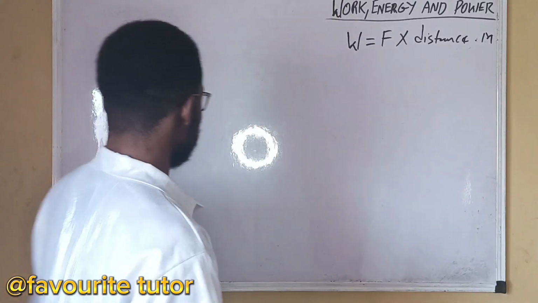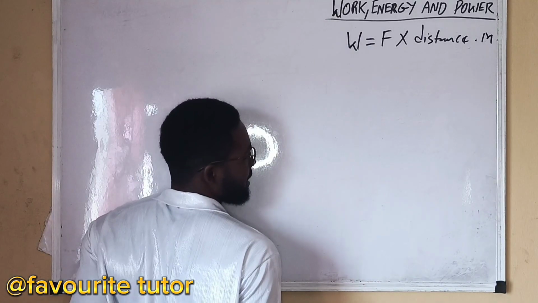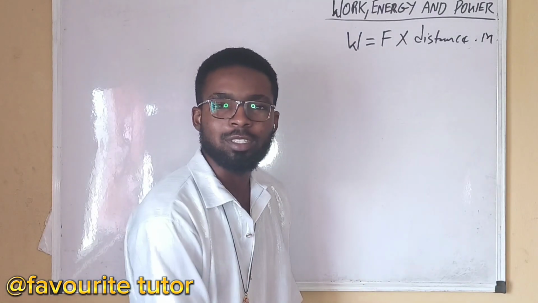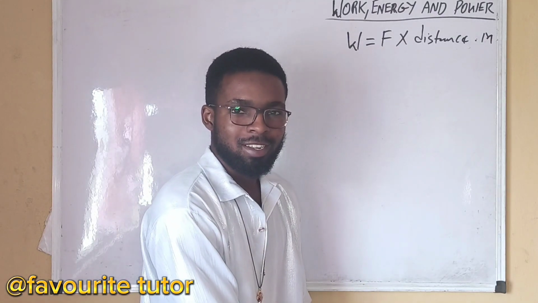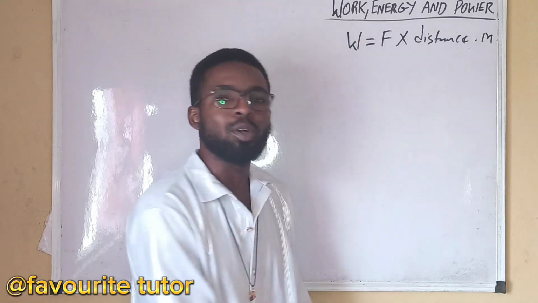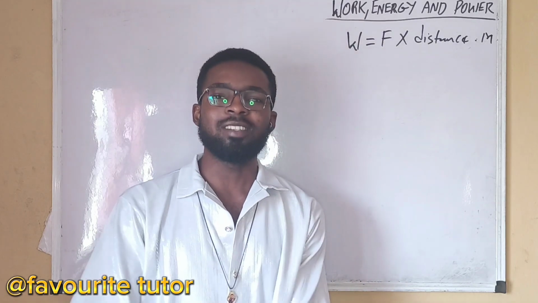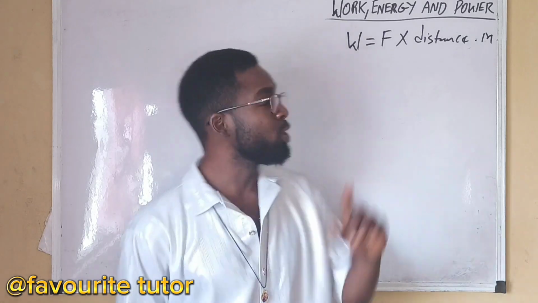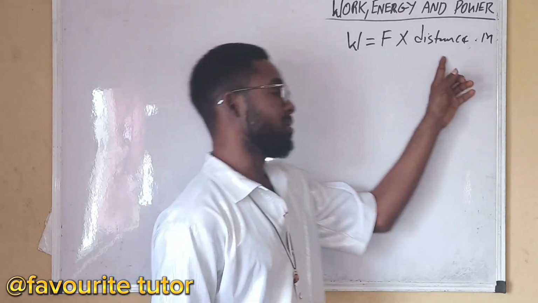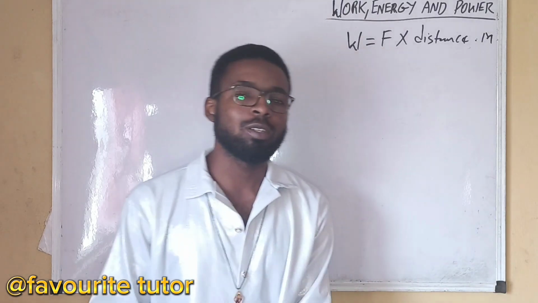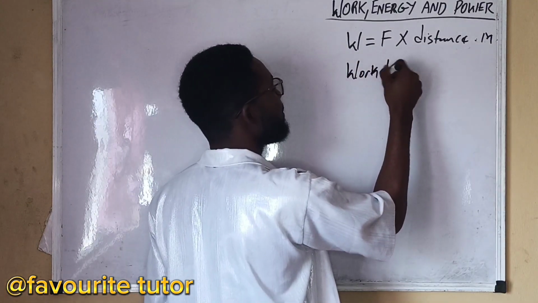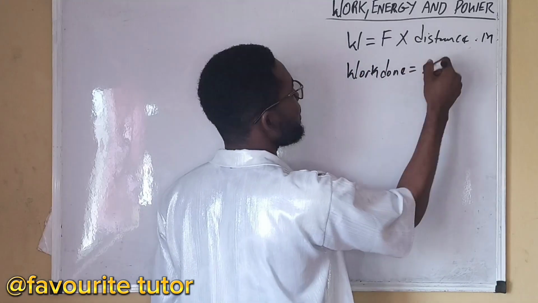What if I'm pushing a fence now? A wall, pushing a wall. Is there work done? No, because there is no distance. There is force, but no distance. The distance is zero, and zero times anything is zero. No work done. There must be force and distance for work to be done. So therefore, work done is equal to force times distance.